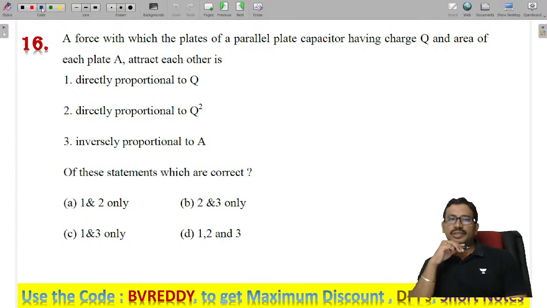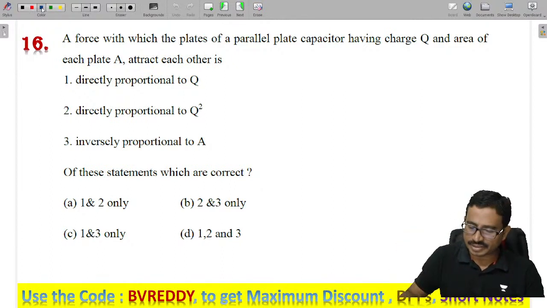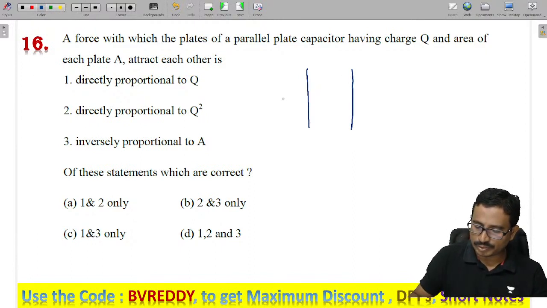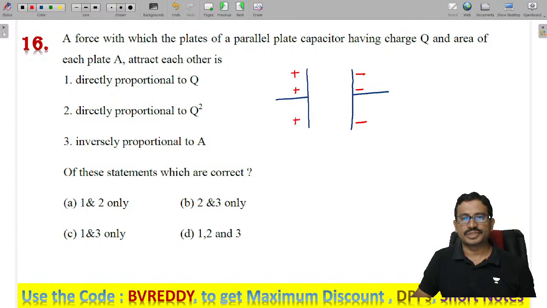Next one. If the plates of the capacitor, with charge given and area given as A, attract each other, find the force between the two plates of a parallel plate capacitor. We have two conducting plates. One is a positive plate with positive charge, and the second one is a negative plate with negative charge. So what is the force between these two? Attractive force. We need to find the force.